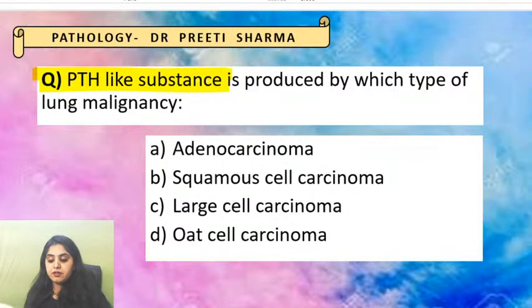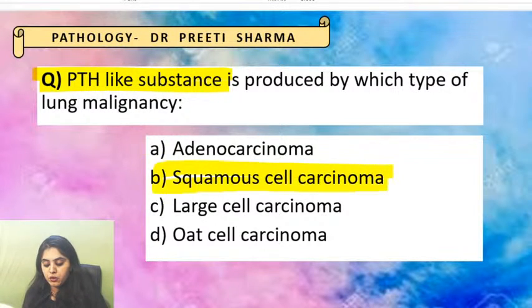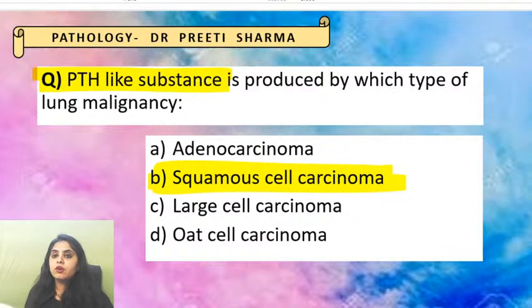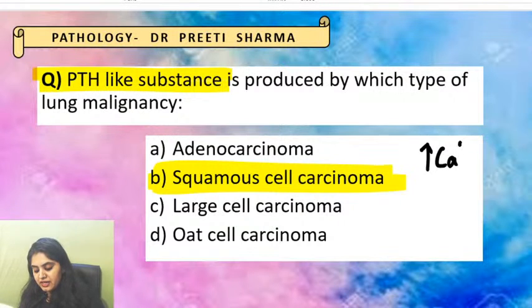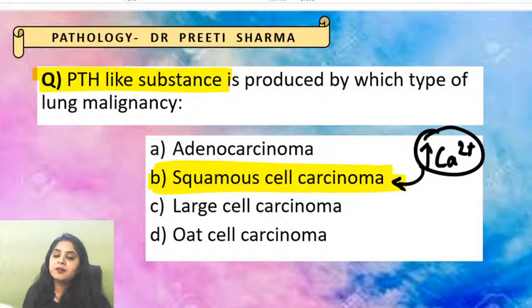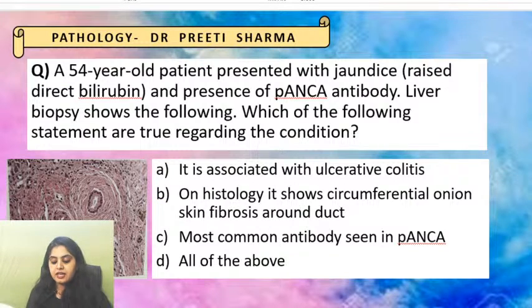Everyone is saying squamous cell carcinoma. Why? PTH-like substance, parathyroid hormone-like substance, will increase the calcium levels, causing hypercalcemia, and you know hypercalcemia is a paraneoplastic syndrome with squamous cell carcinoma of the lung. Perfect, simple one. Coming to the next question. I hope everyone gets this right.